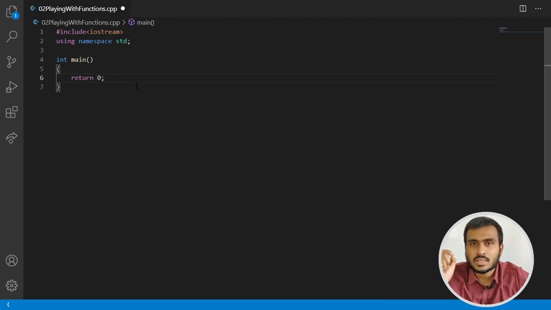So what does the operating system say? The operating system says that if your program executes successfully without any error or interruption, then you return 0. If your program is running nicely without any issue, then return 0. If your program fails or there are some exceptions or errors, we are going to learn about exceptions and errors in the further modules of C++.